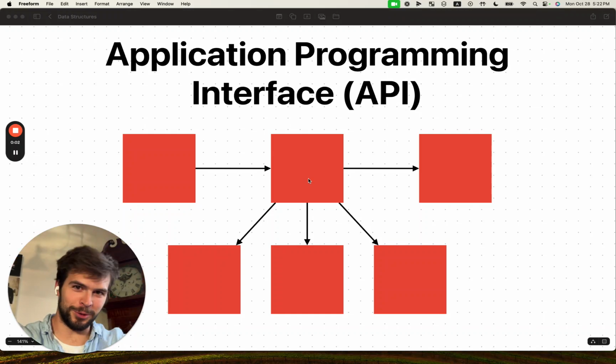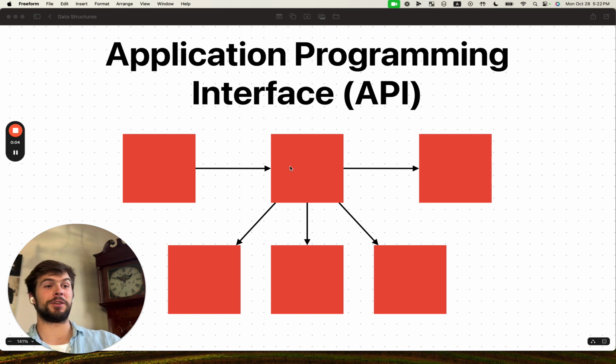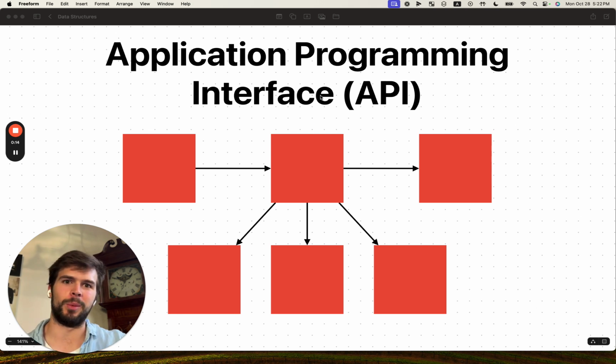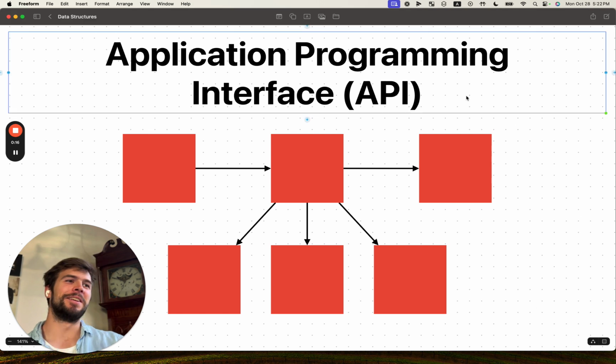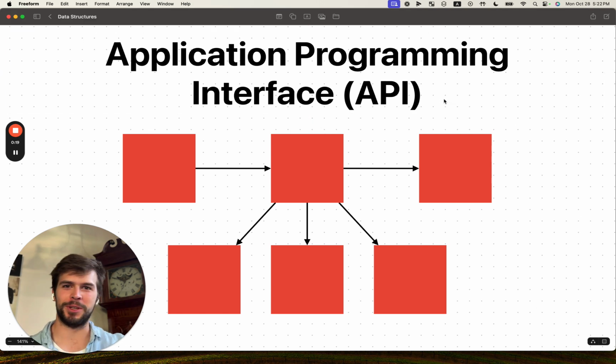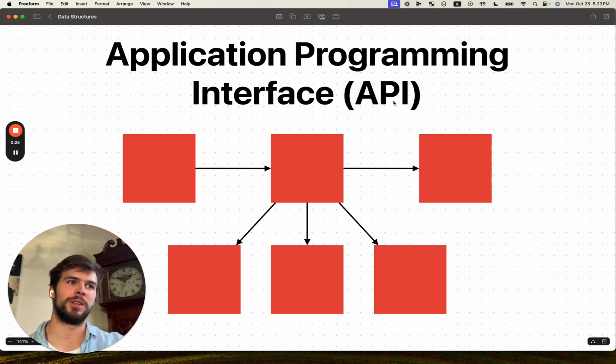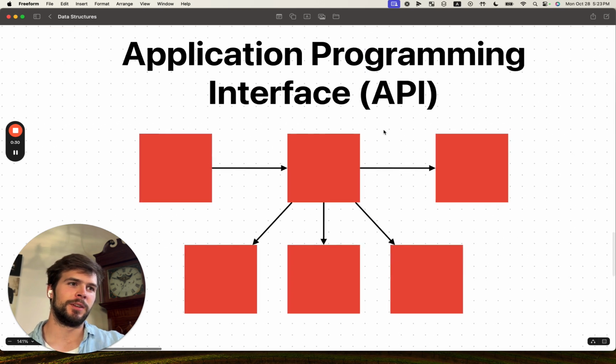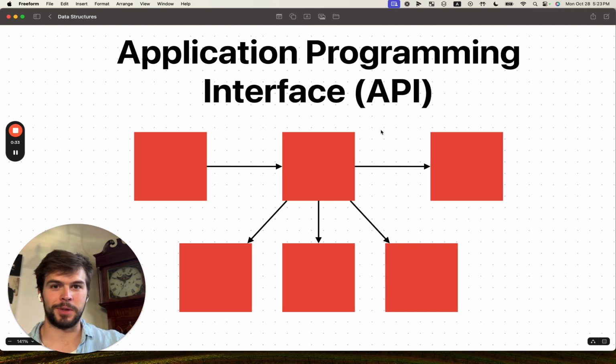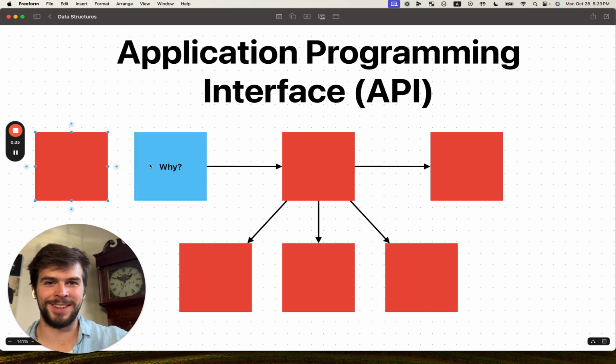Hello, aspiring no-code developer. We have covered all of the foundational learnings to get to this application programming interface, this API portion. What the fetch is an API, man? If you've spoken with developers or if you've been in the space, then almost everyone talks about APIs. Almost everybody. You will always be interacting with this API, this application programming interface. And I want to tell you why that is.